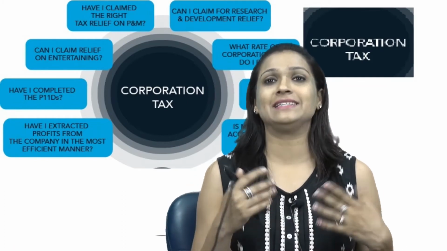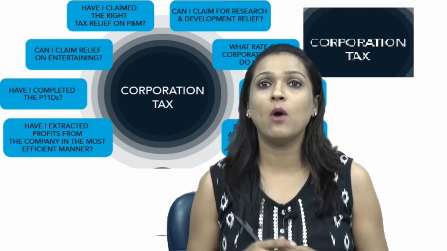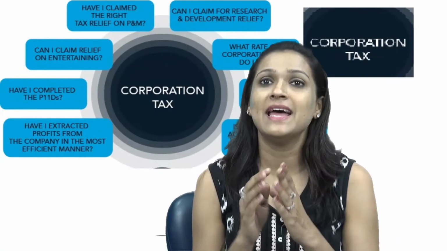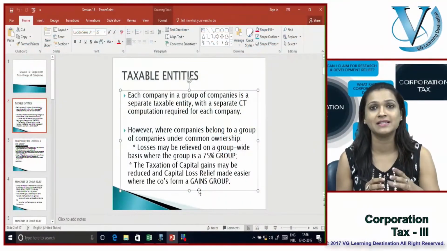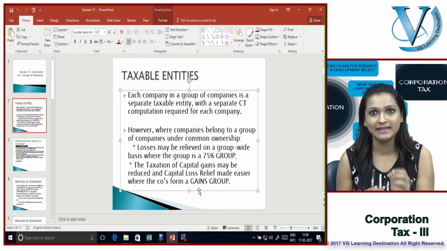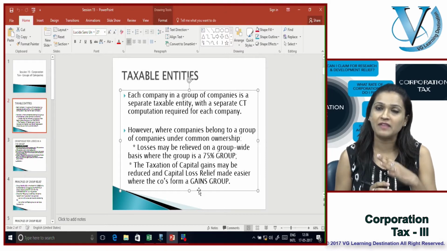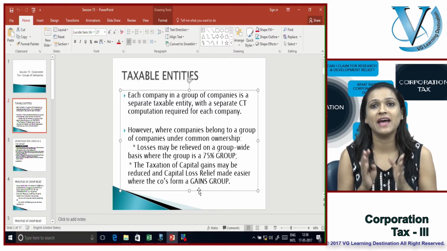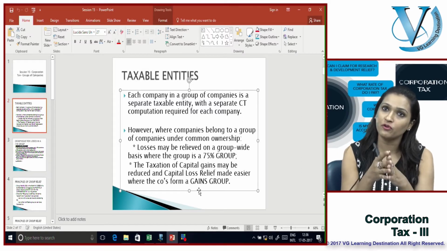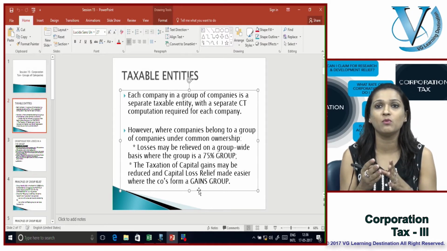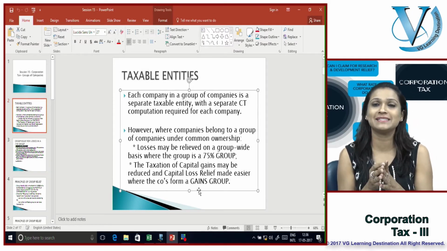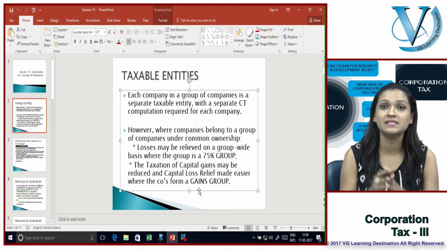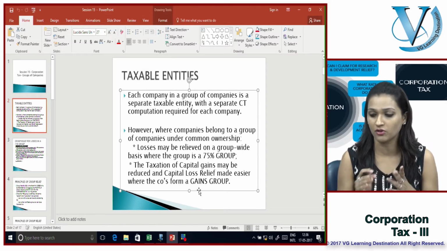So now what is a taxable entity in its own self? Now a group of companies wherein you have a parent company and you have subsidiary companies, definitely each of these companies is a separate legal taxable entity in its own right. So all of them are assessees, taxable entities in their own right. When they form part of a group, what sort of rules are applicable with respect to the group of companies that they are forming? So let's have a look at what are the taxable rights of these companies and what is a gains group to start off with.